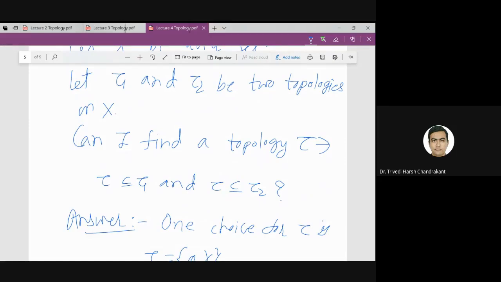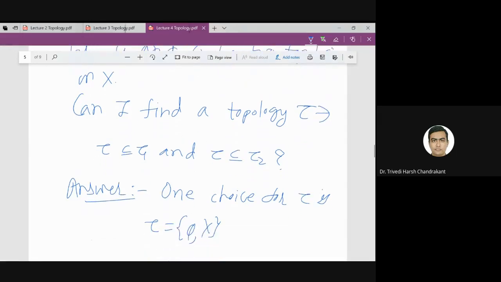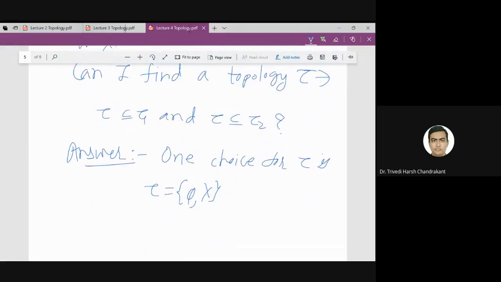The same way, the discrete topology contains all topologies. So tau1 is a subset of the power set of X, tau2 is also a subset of the power set of X. That means tau1 and tau2 are both subsets of the discrete topology, the power set of X. Tau is equal to the power set of X. So that means I have at least one choice for this question. Now the question is whether this is the best choice.